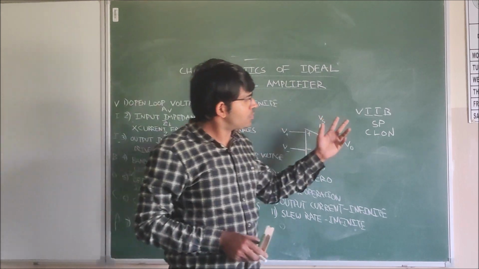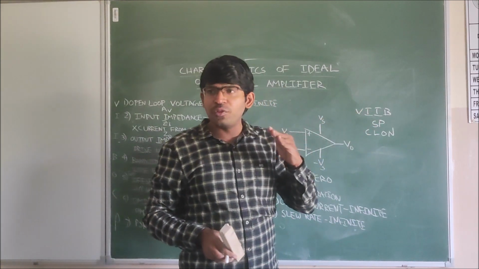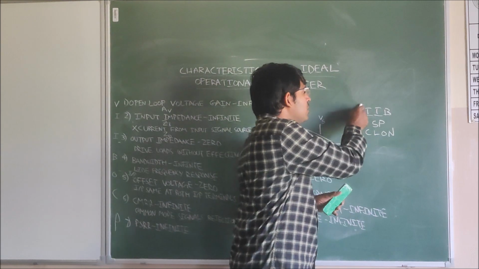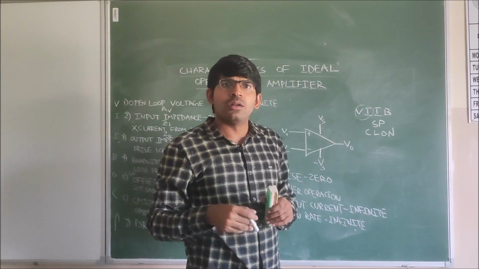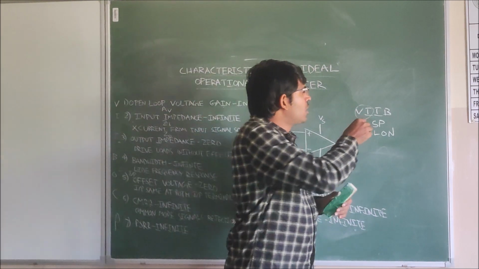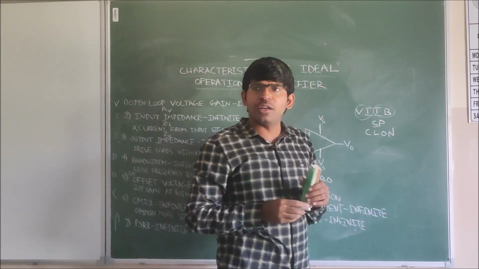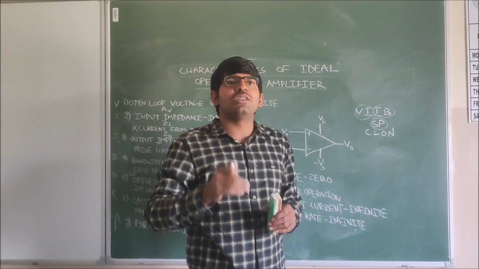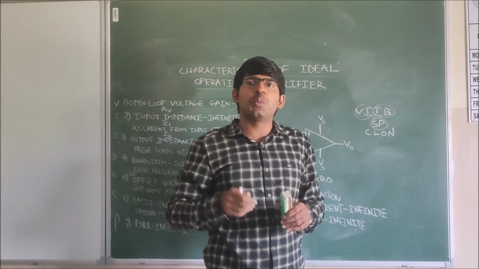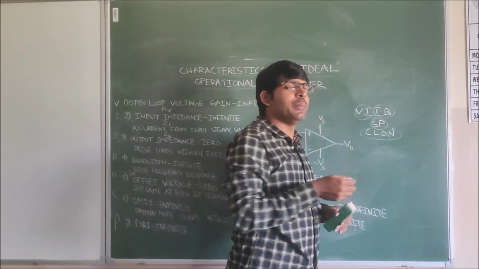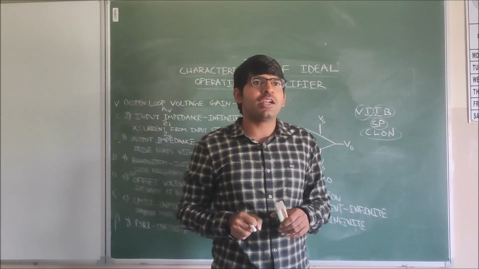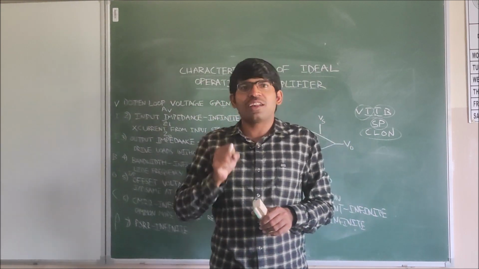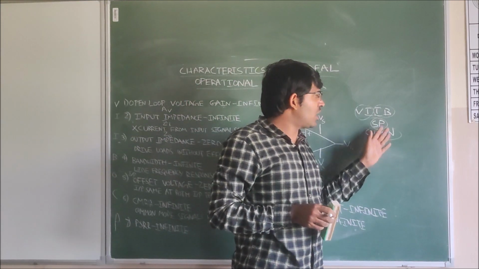So there is a small code. After you have learned well the VI characteristics of a diode or of a transistor, one student got selected in the Intelligence Bureau and his level changed from inspector to SP, and he made himself a clone in order to catch the terrorists. So this is the code.